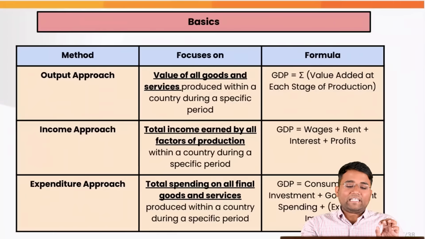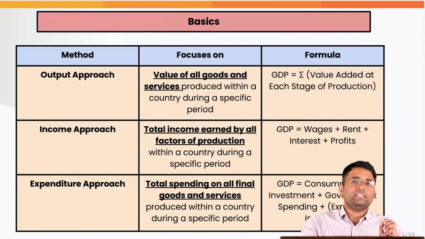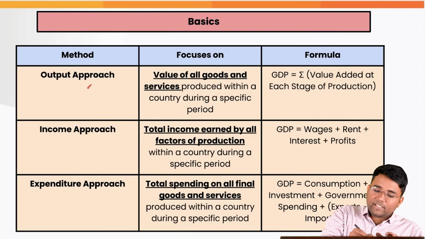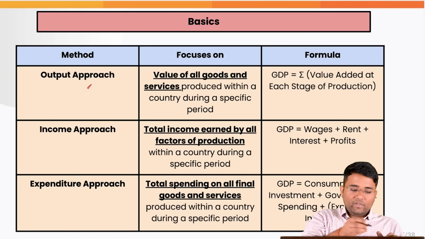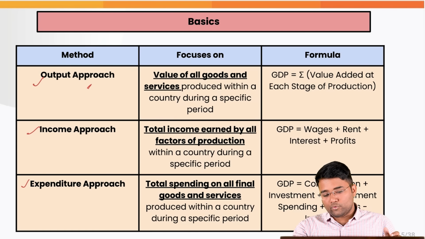Now let's try to understand what the specific concerns highlighted by the IMF are. First of all, what exactly is GDP? It is the total monetary value of all the goods and services that are produced in the domestic territory during a financial year. There are three methods based on which GDP is calculated. One is the output approach, second is the income approach, and third is the expenditure approach.